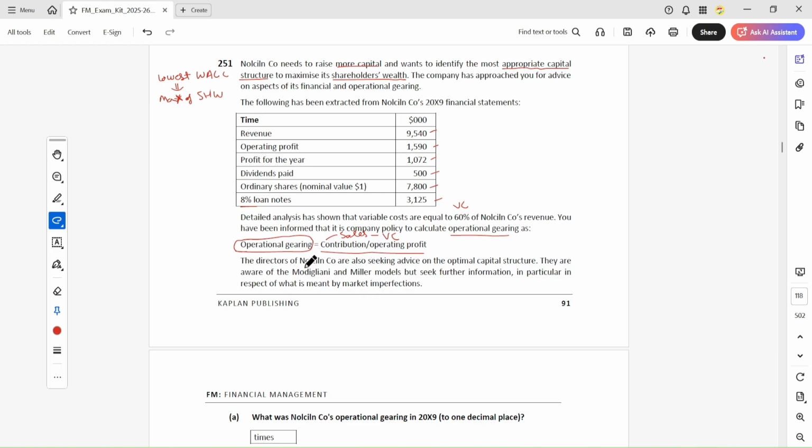The directors of Nicole Company are also seeking advice on the optimal capital structure. They are aware of the M&M model, but seek further information, in particular in respect of what is meant by market imperfections. Market imperfections exist when there is tax, there is transaction cost, and the information is not freely available. This is called an imperfect market, and the perfect market is the opposite: no tax, no transaction cost, and the information is freely available.